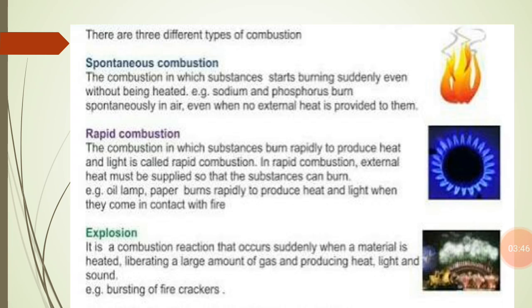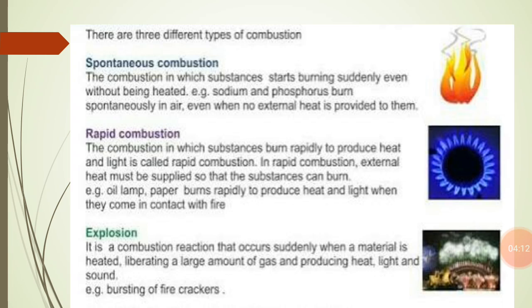So it attains its ignition temperature and catches fire. From the grasses it spreads to the whole forest, which is very difficult to control. So this is a type of combustion with no external supply of heat. It occurs on its own. Such a type of combustion is spontaneous combustion.